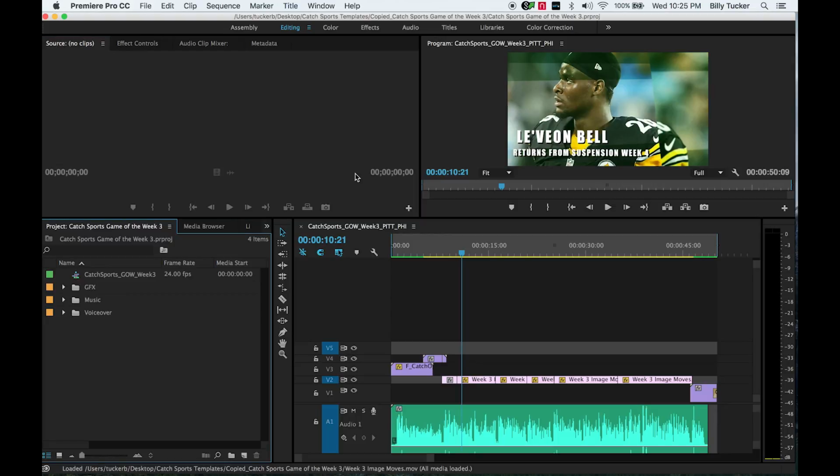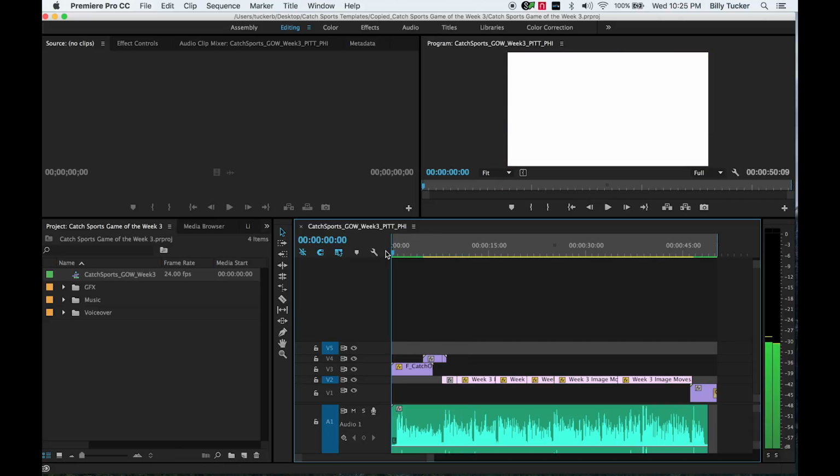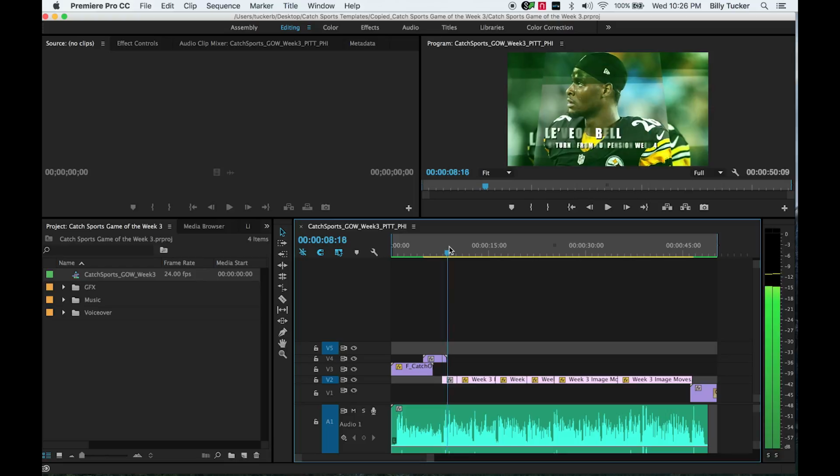it's a very small file. We have here in our media the Catch Sports Game of the Week sequence. And if we look over it, we have the opening animation. We have the matchup with alpha that we just created that we can time out and reveal. Then we have the meat of the section. Basically, we do not have video footage rights to the NFL. They're very expensive, but we do have an account for USA Today.